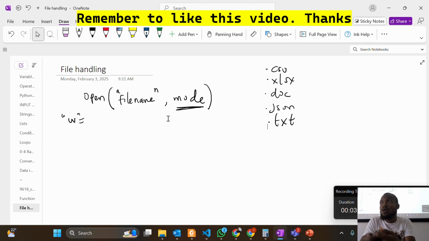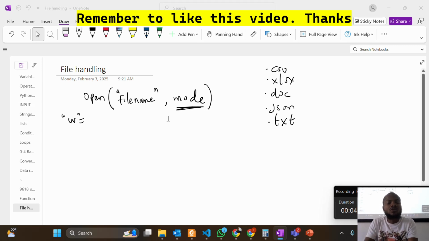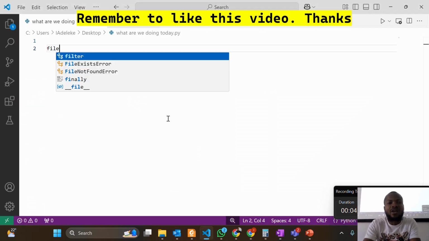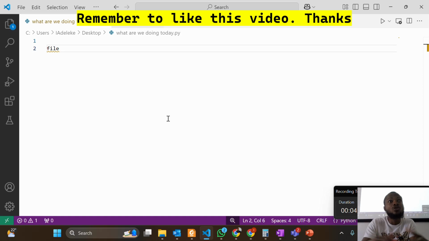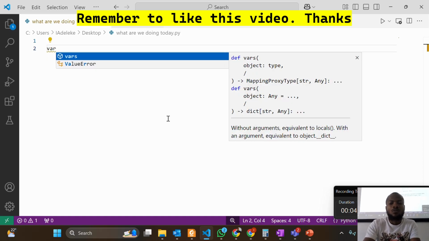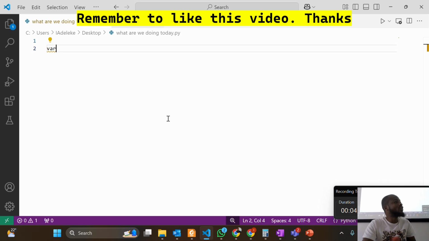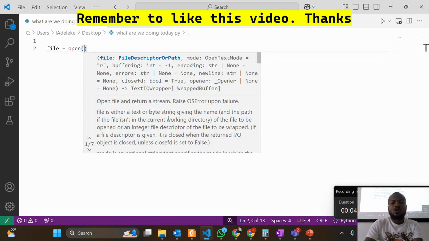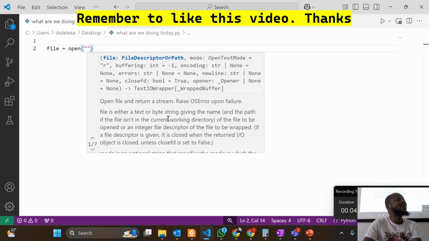So that means I need to write maybe file. This file is not a keyword, it's just a variable. I can also write variable, but the reason I'm writing file is because I'm trying to name my variable in the context of the problem I'm solving. I can write file is equal to open, so you're trying to open the file name.